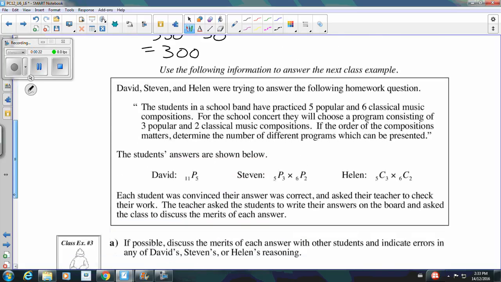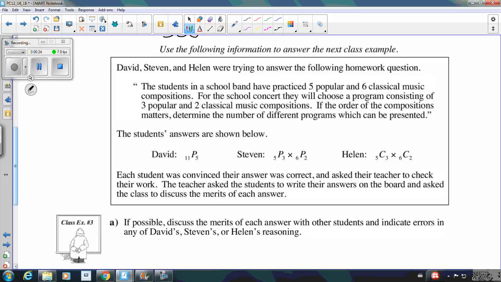The last example is definitely the hardest kind of question you're going to find. So David, Stephen, and Helen were trying to answer the following homework question. The students in a school band have practiced 5 pop and 6 classical music compositions. For the school concert, they will choose a program consisting of 3 popular and 2 classical music compositions. If the order of the compositions matters, determine the number of different programs which can be presented.